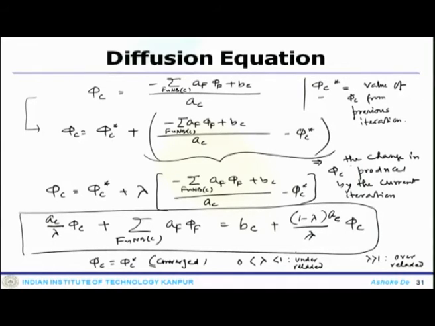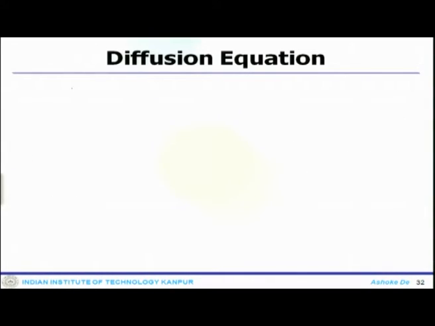Now, the optimum under relaxation factor is problem dependent, as I said, and is not governed by any generic rule. So, the value of lambda depends on the problem and is not governed by any general rule.